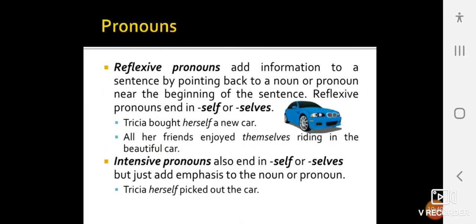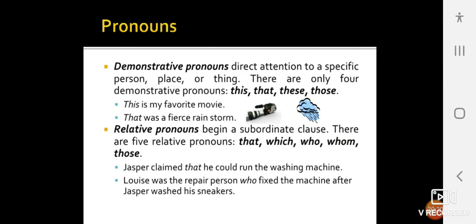Reflexive pronouns add information to a sentence by pointing back to a noun or a pronoun near the beginning of the sentence. Reflexive pronouns end in self or selves. Tricia brought herself a new car. All her friends enjoyed themselves riding in the beautiful car. Intensive pronouns also end in self or selves, but just add emphasis to the noun or pronoun. Tricia herself picked out the car.